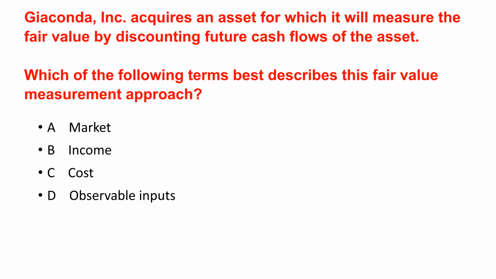Next question. Gioconda Inc. acquires an asset for which it will measure the fair value by discounting future cash flows of the asset. Which of the following terms best describes this fair value measurement approach? The correct answer is B. Discounting future cash flows is the income approach to fair value measurement.